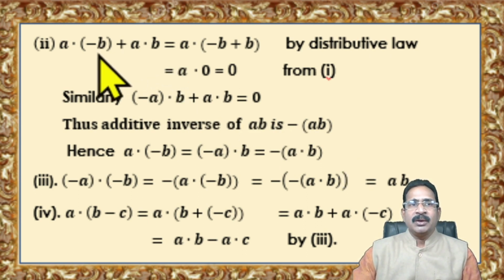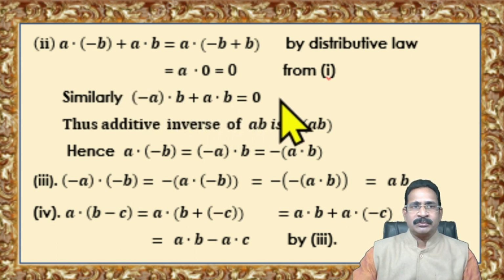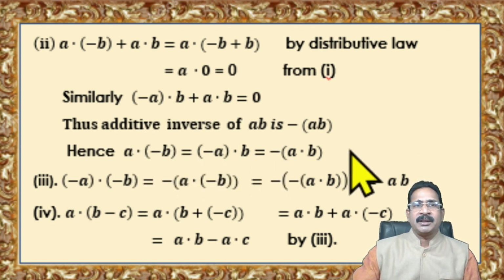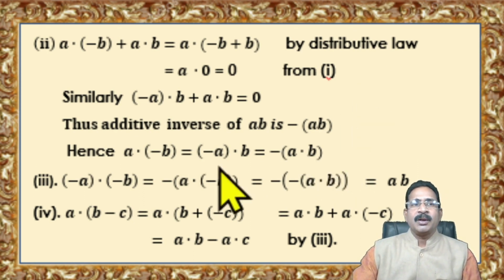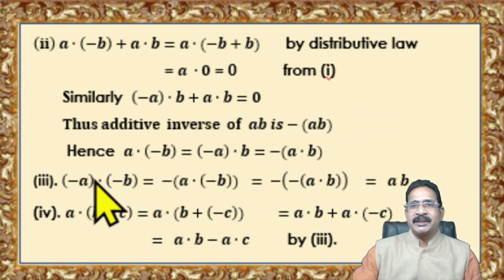Once again, A into minus B plus AB, you can take it here. Apply the distributive law: A into (minus B plus B). Minus B plus B is nothing but 0. A into 0 is equal to 0 using condition 1. Similarly, you can prove that minus A into B plus AB is equal to 0. So the additive inverse of AB is minus AB. So A into minus B is equal to minus A into B is equal to minus AB. This is condition 2.